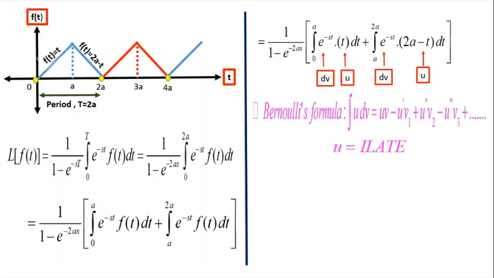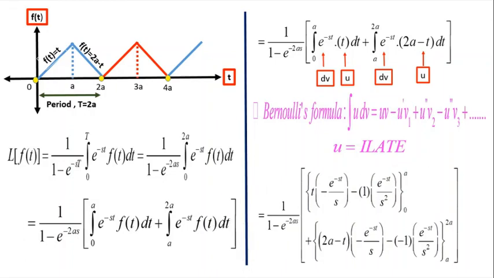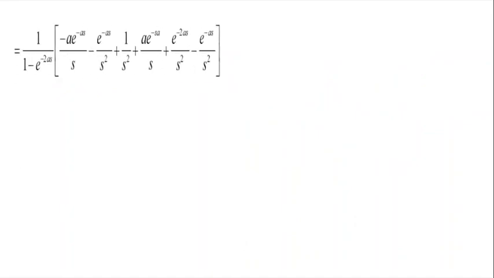So when we apply Bernoulli's formula for the first and the second term respectively, we get 1 divided by 1 minus e power minus 2as into, for the first term, t into minus e power minus st divided by s minus 1 into e power minus st divided by s square under the limit 0 to a, plus the second term, 2a minus t into minus e power minus st divided by s minus of minus 1 into e power minus st divided by s square under the limit a to 2a. So now we apply the upper limit minus the lower limit.